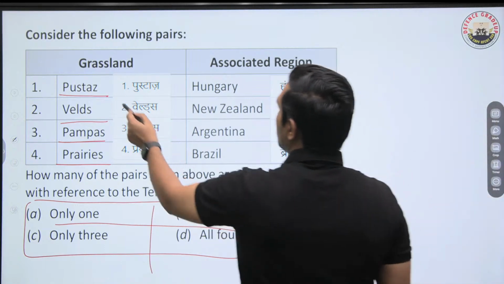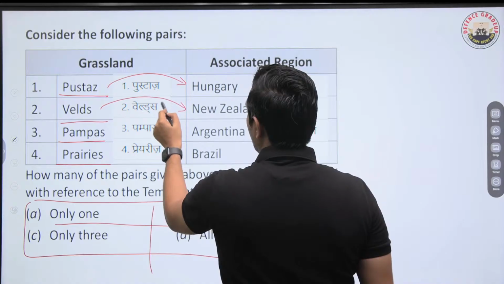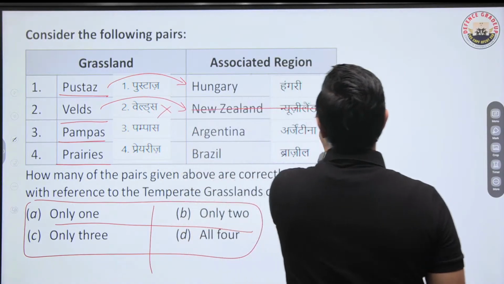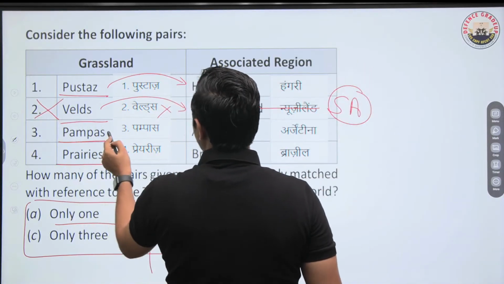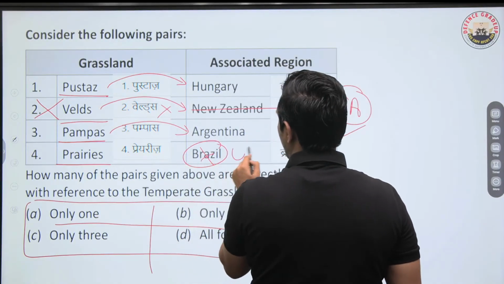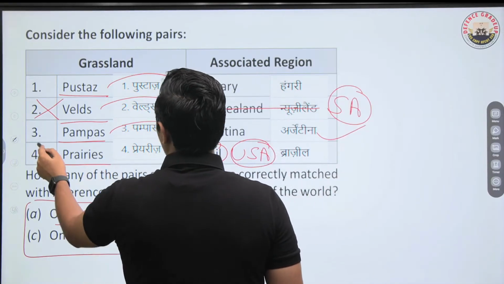Okay. So pustas are in Hungary, that is right. Wells are not in New Zealand. Where do we have wells? Wells are there in South Africa. So this pair is incorrect. Pampas can be called in Argentina, yes, but prairies, they are not in Brazil, they are in USA or North America. So again, 2 and 4 is incorrect.